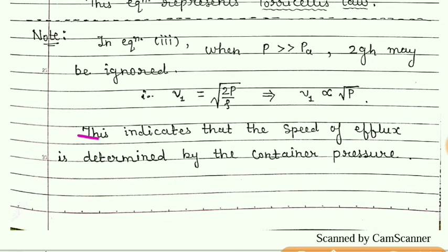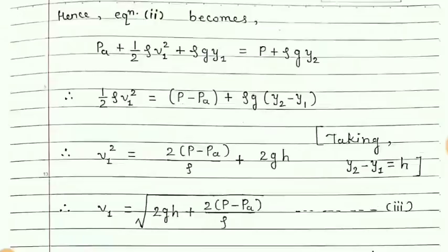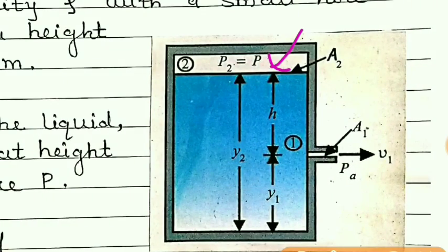This indicates that the speed of the efflux is determined by the container pressure. Means if the pressure in the container is more, then the velocity will also be more, and if the pressure is less, then the velocity is also less.